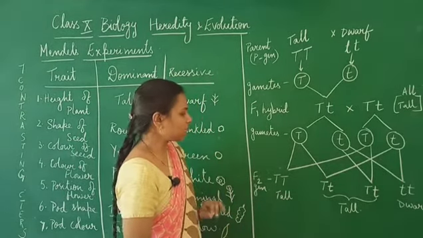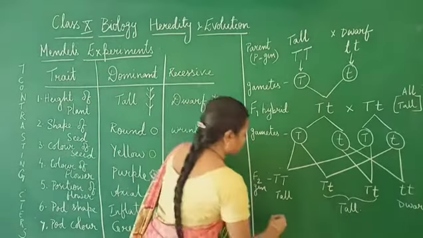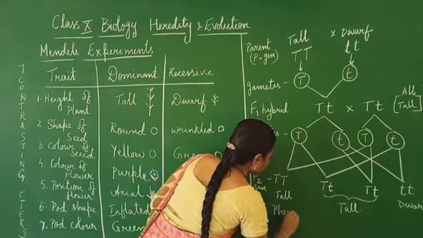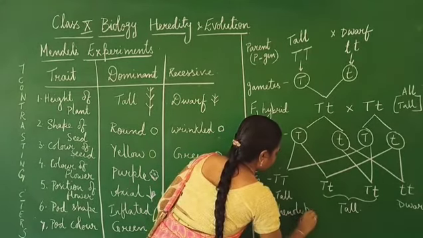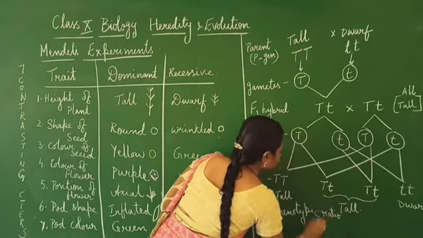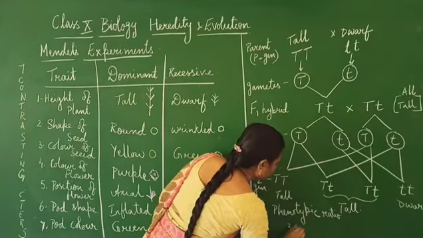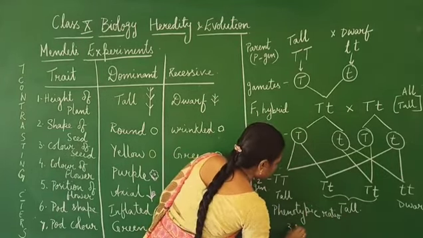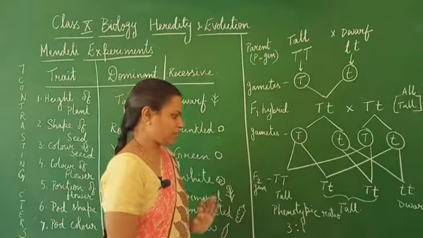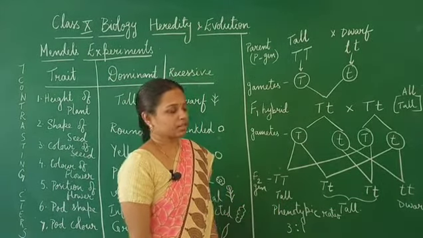So he mentioned it as the phenotypic ratio. So what is the phenotypic ratio? Here the tall plants were 75% and the dwarf plants were 25%. So the ratio is 3:1, right?